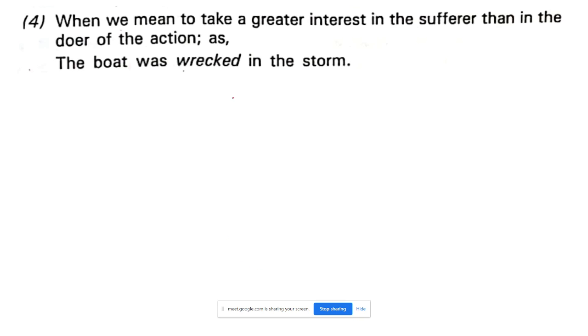When we mean to take a greater interest in the sufferer than in the doer of the action. See here, what they're saying? When we mean to take greater interest in the sufferer than the doer, the passive is used. Okay, the boat was wrecked in the storm. Wrecked means destroyed. So the boat was wrecked. Whose ship was wrecked in the storm?